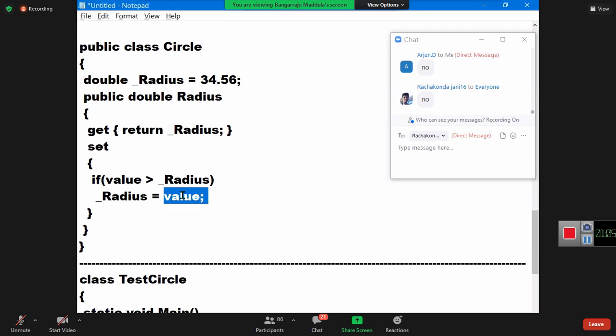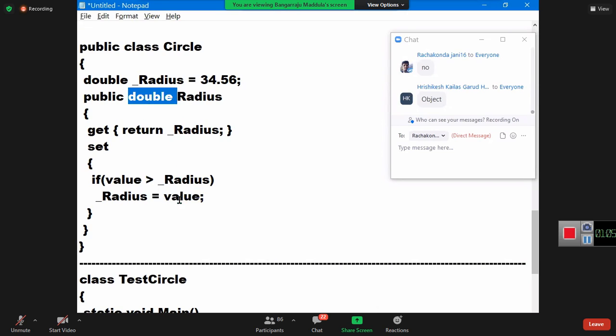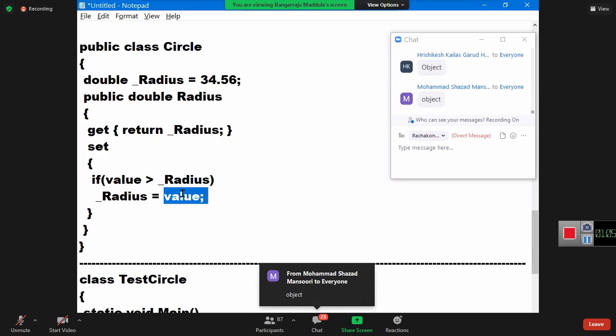Then what is the data type of this, sir? You are telling implicitly declared. What is the data type? The data type is the same type as your property. Your property is which type? So this is also double only. If your property is a string, this is also string only. If your property is Boolean, this is also Boolean only. Did you understand me or not? I don't require to declare this anywhere. It is automatically declared and considered like a parameter of your property. Just like a method parameter, this is a property parameter. No need to declare. Are you clear?